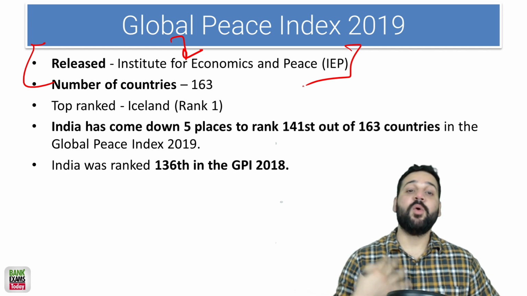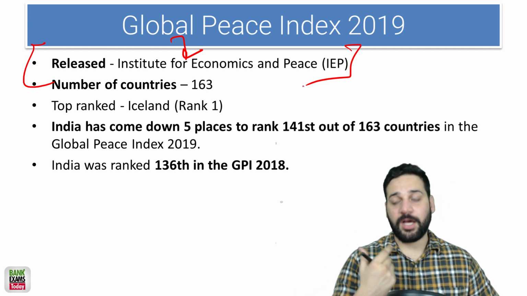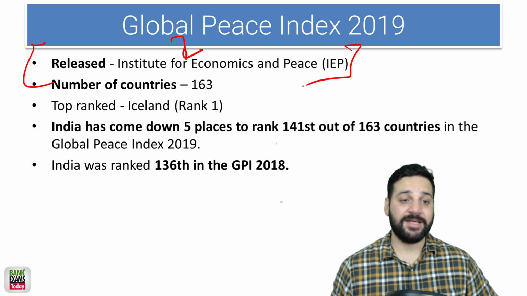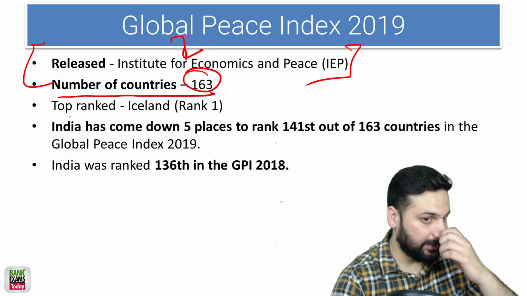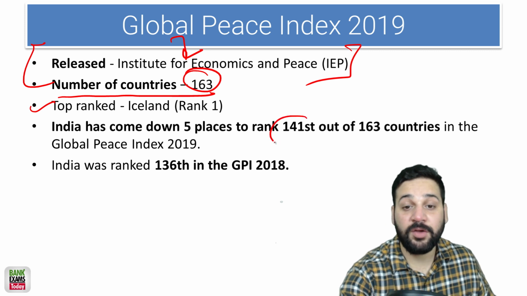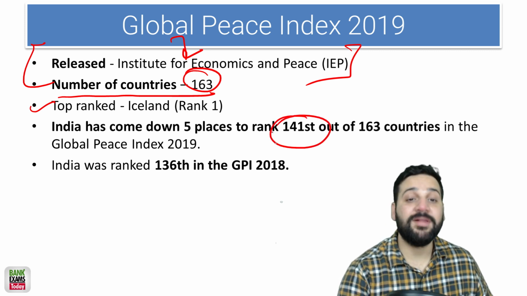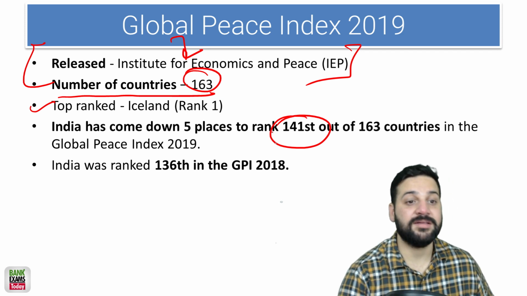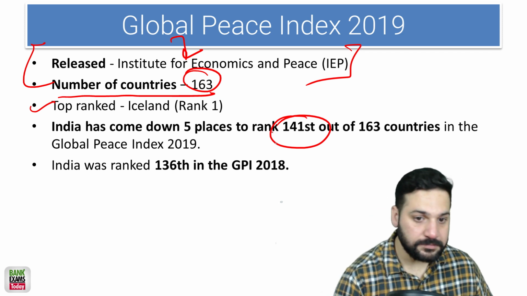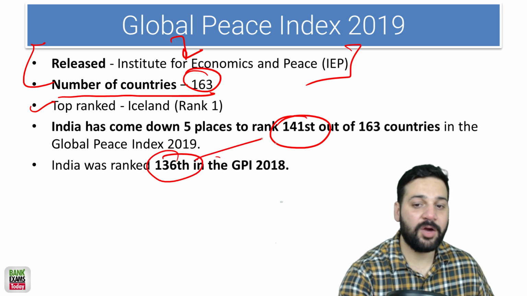The Global Peace Index is released by the Institute for Economics and Peace, IEP, really important. Please remember who releases which index. I'll provide you a list at the end of this lecture. There are 163 countries, and Iceland is at the top. India is at 141 out of 163 in the peace index. India was 136, now it is 141.